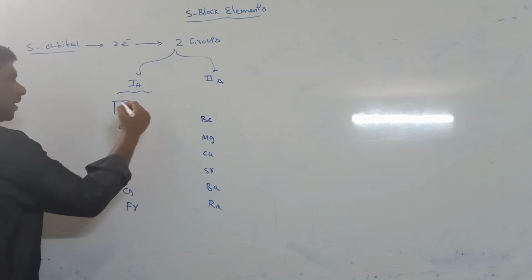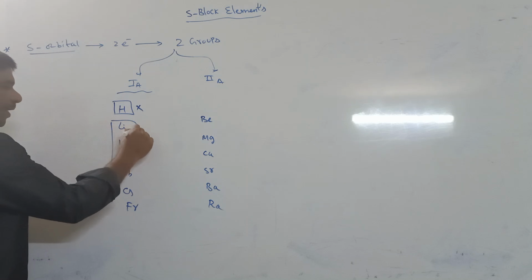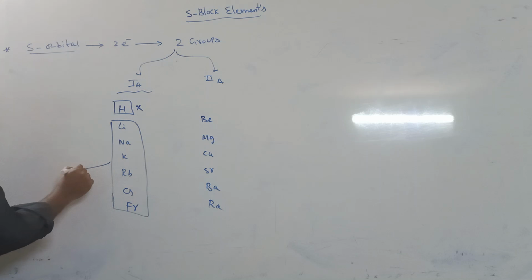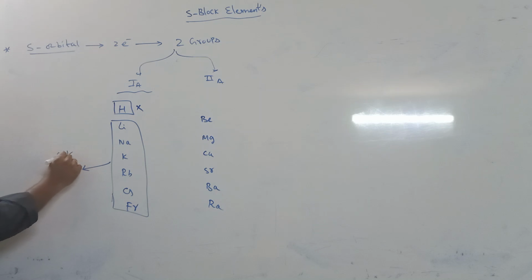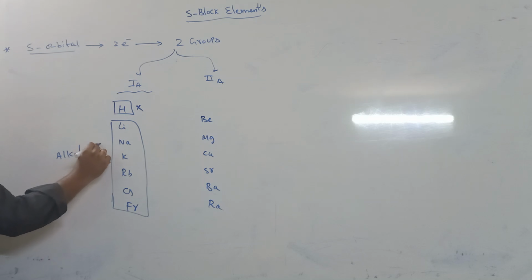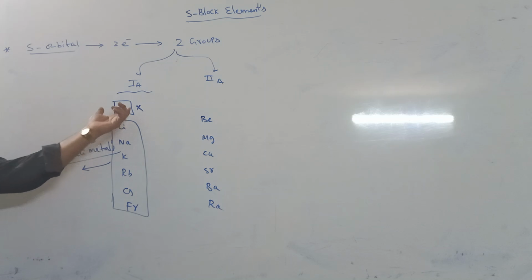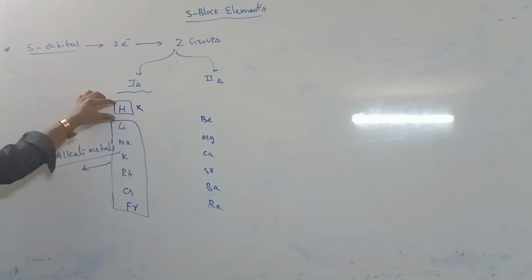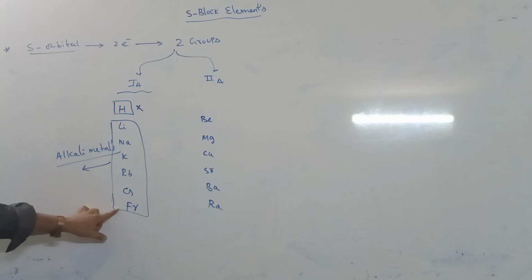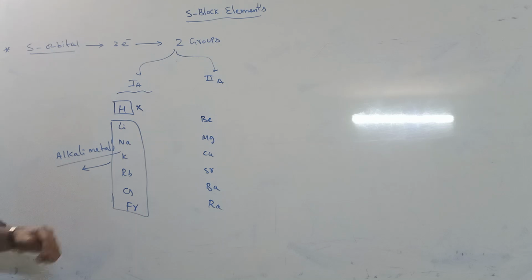Except hydrogen, all the remaining 1A group elements are called alkali metals.